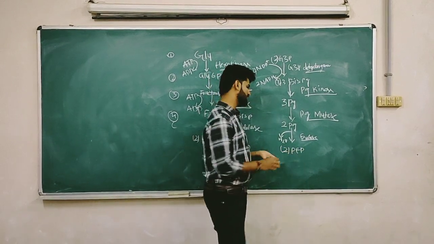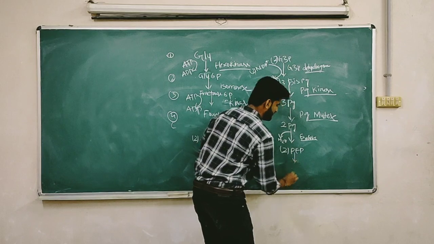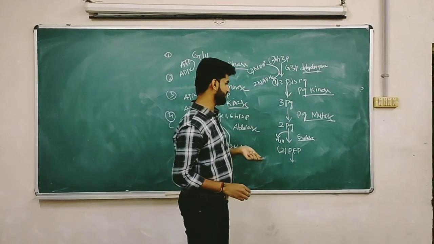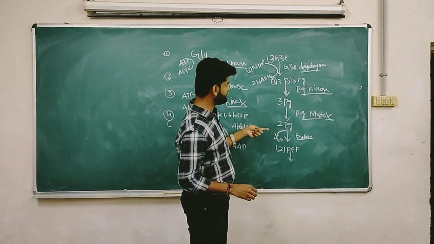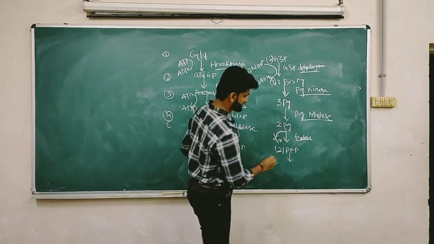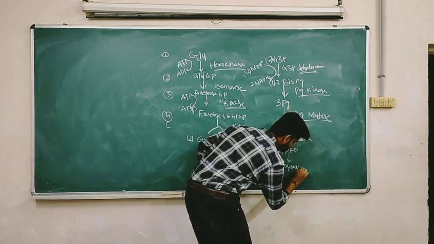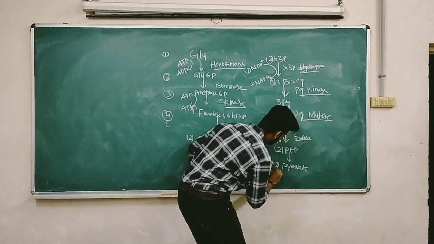Phosphoenol pyruvate is formed. This phosphoenol pyruvate now undergoes the final, last, second dephosphorylation reaction and finally forms pyruvic acid. Pyruvate. Two molecules of pyruvate are formed.